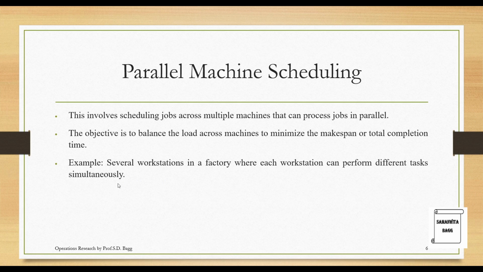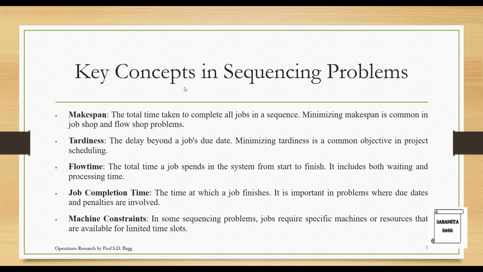So you can have different workstations. So you have one workstation here and the other one here. It is possible that the jobs will go through this and then go through this and get out from here. Or it is possible that there is a particular set 1 which is entering from here, set 2 is entering from here, and then they interchange and they leave the system. So this is an example of parallel machine scheduling.